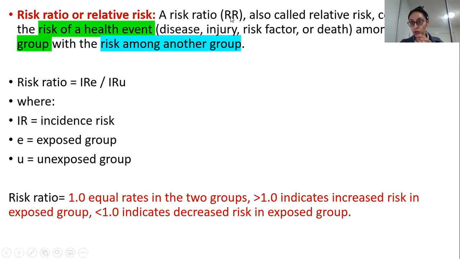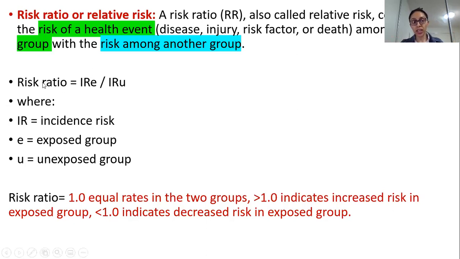So a risk ratio, RR, also called relative risk, compares the risk of a health event. It could be a disease, it could be an injury, it could be a risk factor, or it could be death. It compares the risk of a health event among one group with the risk among the other group. When we talk about group, it considers the entire group, people who are healthy in that group, the total number of people. That will make more sense when I show you the example in the next slide. But basically it all depends upon the definition, because the calculation is completely the same.